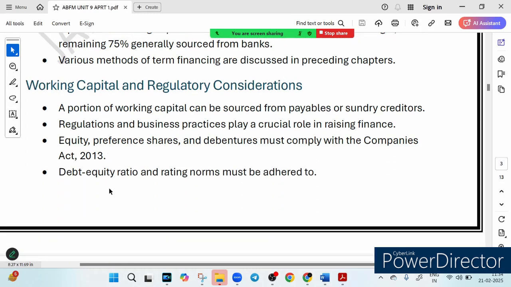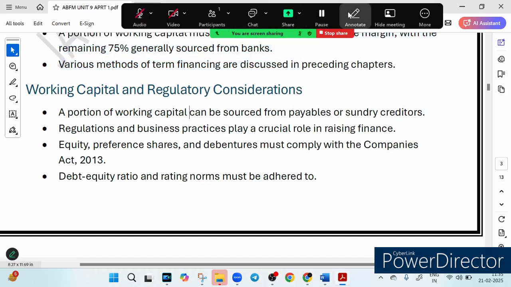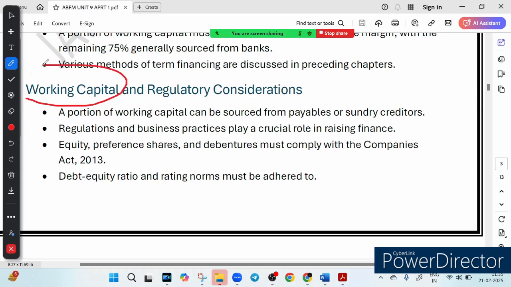Now let's talk about working capital and regulatory consideration. Have you ever wondered how businesses manage their daily expenses without running out of cash? Just like we plan our monthly budget at home, businesses must carefully manage their working capital to stay afloat and grow. So friends, welcome to this session, where we are talking about working capital and regulatory consideration. Before starting, let us first understand the meaning of working capital. I think you know the meaning of it, right?